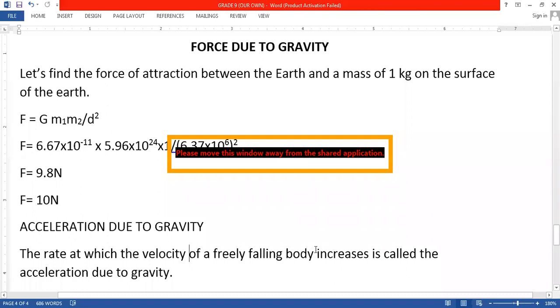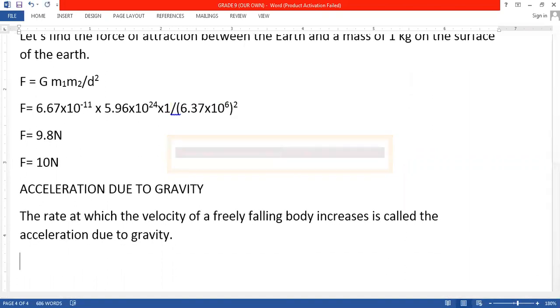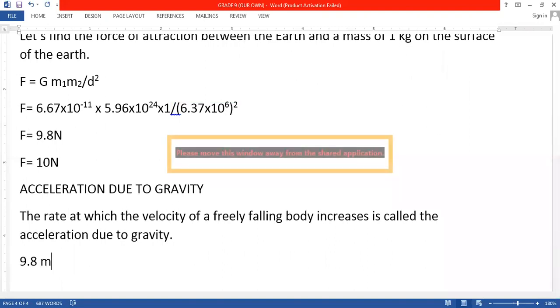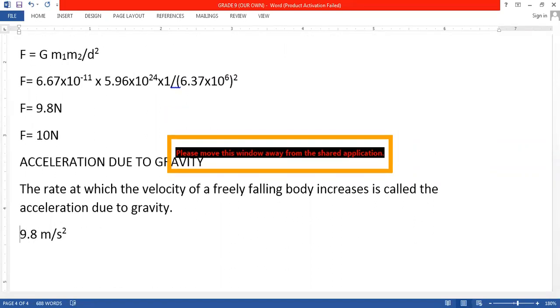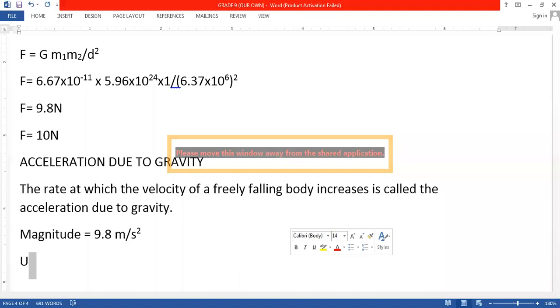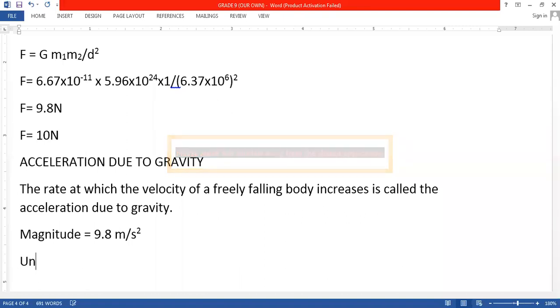Now, do you know what is the value of acceleration due to gravity, beta? The value is 9.8 meter per second square. How much is the value? 9.8 meter per second square. Okay, this is the value, or we can say the magnitude. What is the unit we use for acceleration due to gravity? The unit is meter per second square.